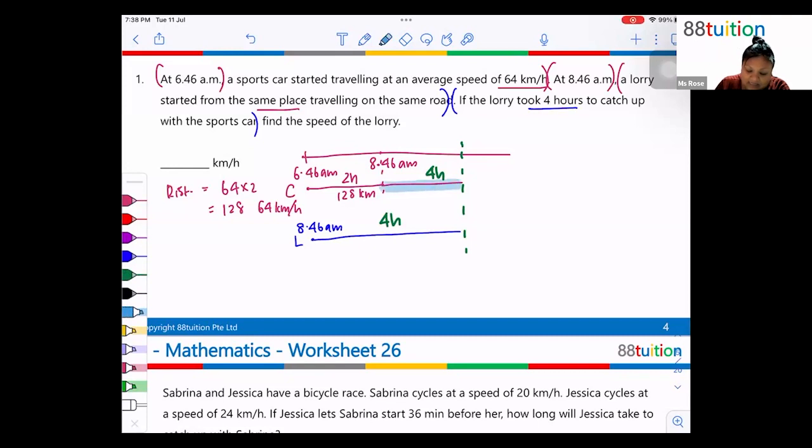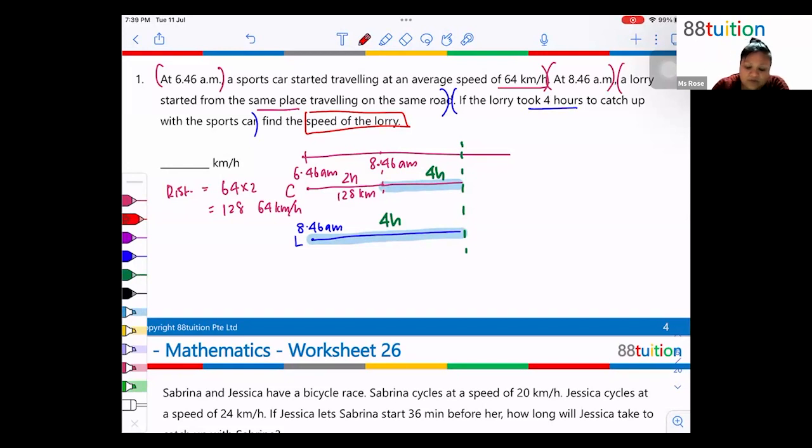This distance, the lorry took 4 hours to cover a total of 128 kilometers. So you want to find the speed of the lorry, right? First, you need to find out what is the distance traveled.